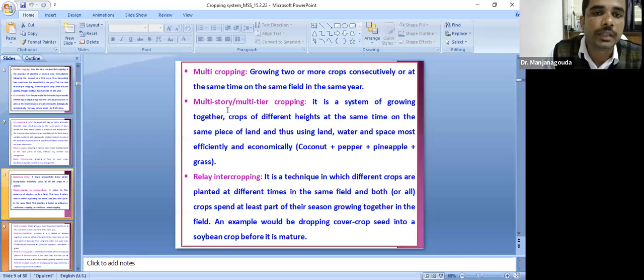Then multicropping. Multicropping means growing two or more crops consequently at the same time in the same field in the same year. That is called multicropping.